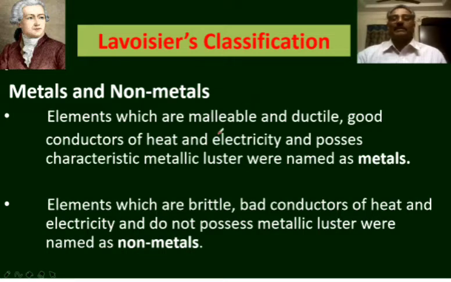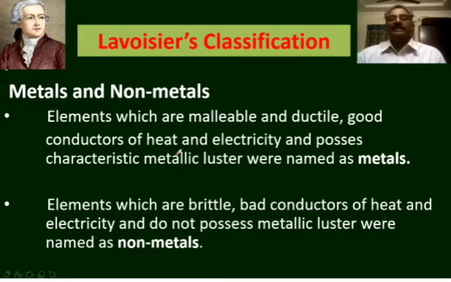Elements which are malleable and ductile, good conductors of heat and electricity, and possess metallic luster were named as metals. You know malleability, the property by which a substance can be made into thin sheets, is known as malleability, and the property by virtue of which a substance can be drawn into thin wires is called ductility.